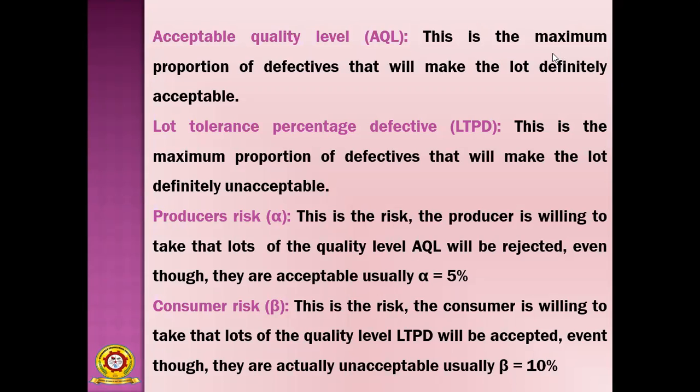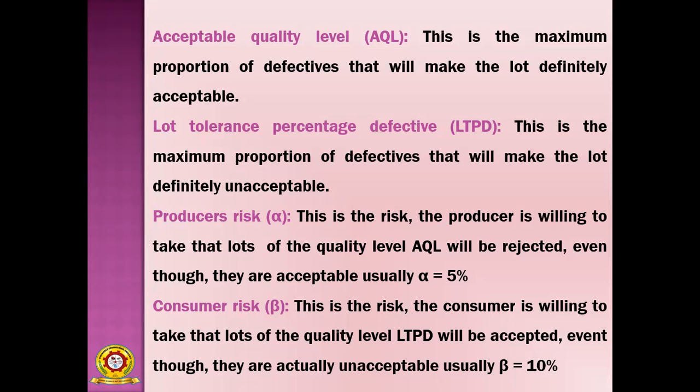So suppose you are ready to accept 10 defectives out of 100 bags, but it is crossed, then you do not accept it. Up to 10 you are ready to accept. Suppose you want only 1 or 2 defectives out of 100 bags, then you simply reject that lot. That is lot tolerance percentage defective, LTPD.